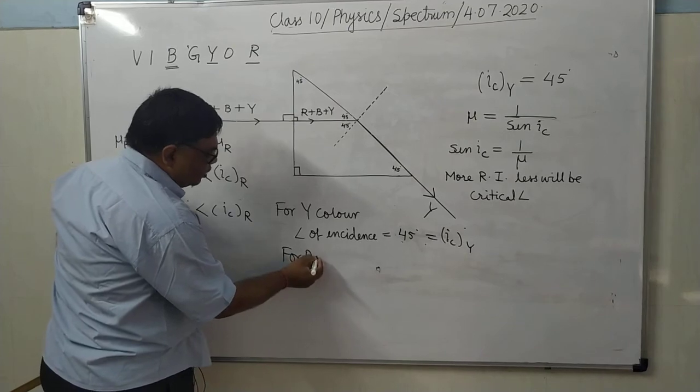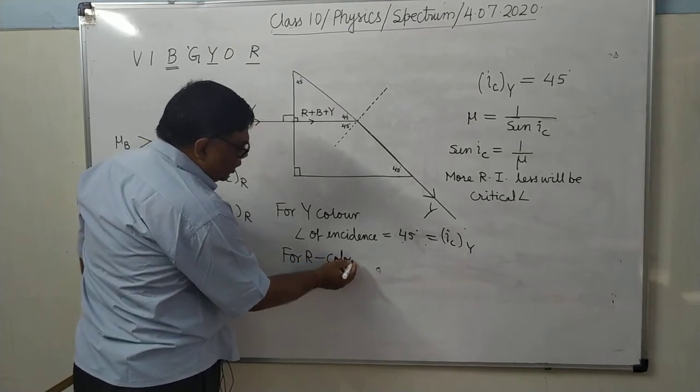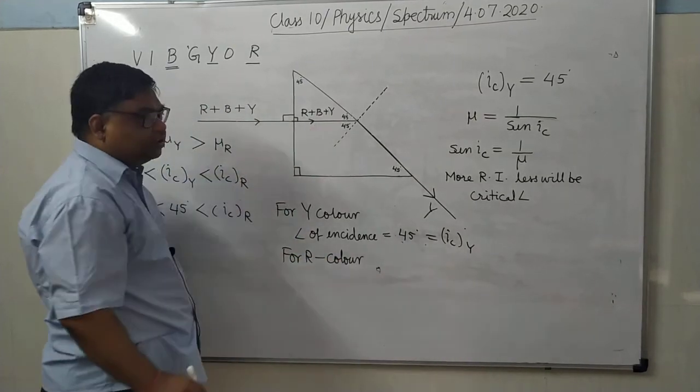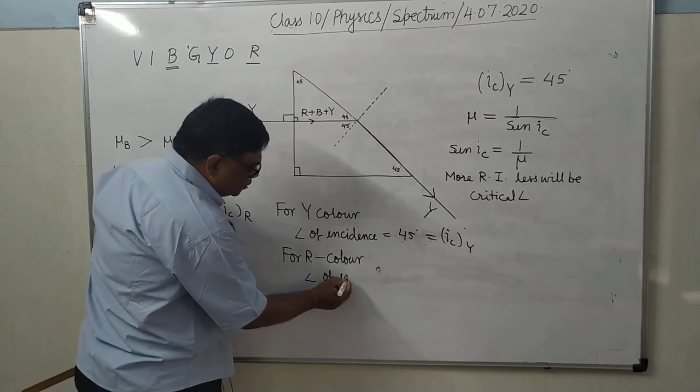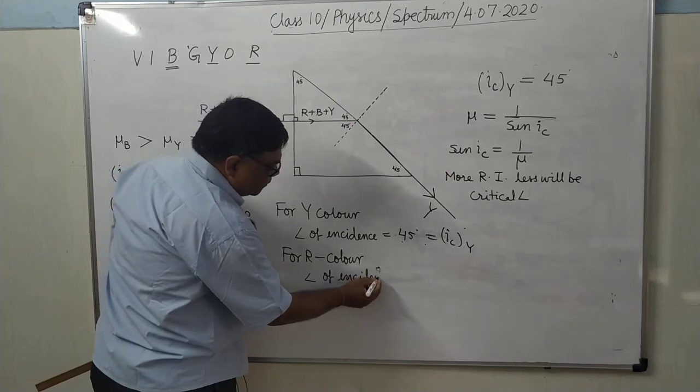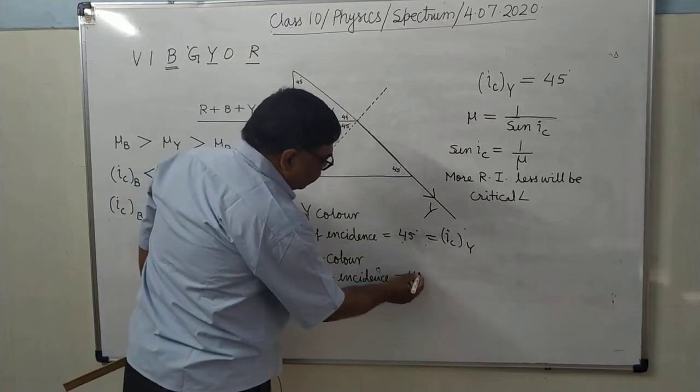For red color, already I have explained that angle of incidence for each color is 45 degree.